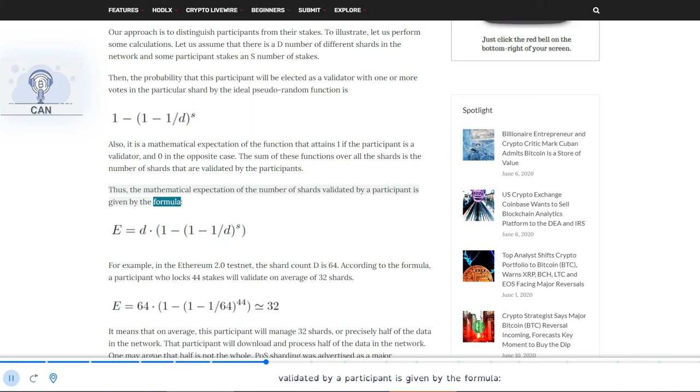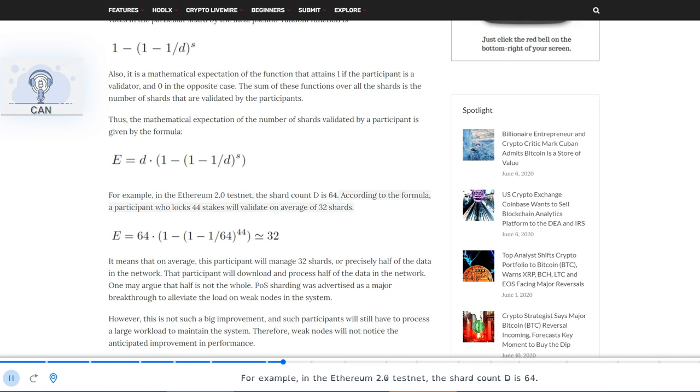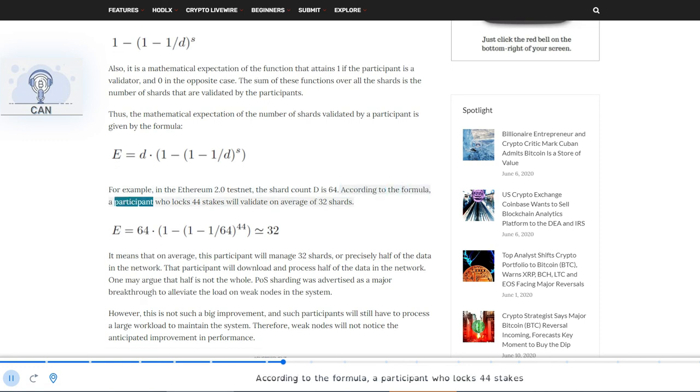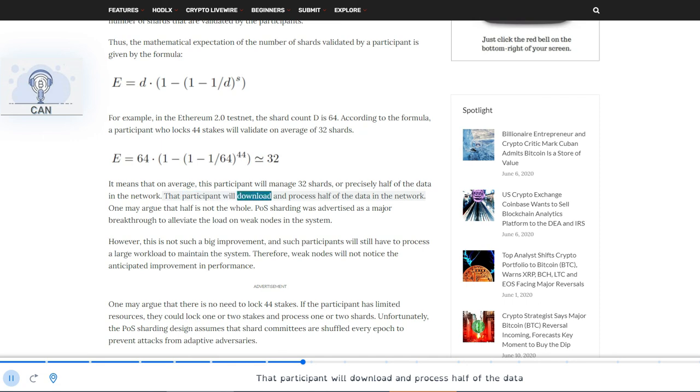For example, in the Ethereum 2.0 testnet, the shard count D is 64. According to the formula, a participant who locks 44 stakes will validate on average 32 shards. It means that on average, this participant will manage 32 shards, or precisely half of the data in the network. That participant will download and process half of the data in the network.